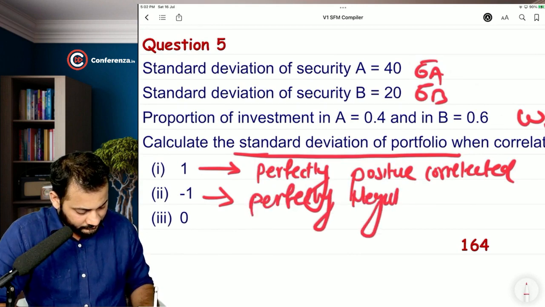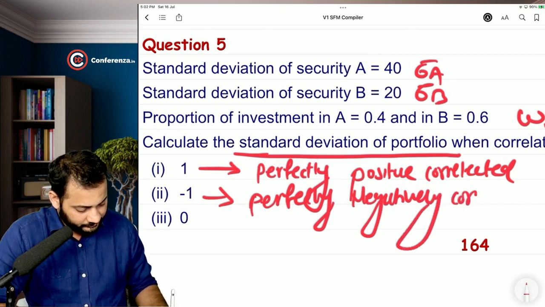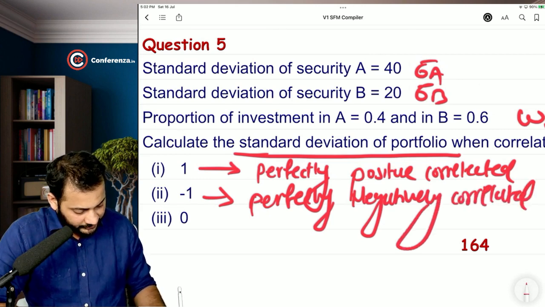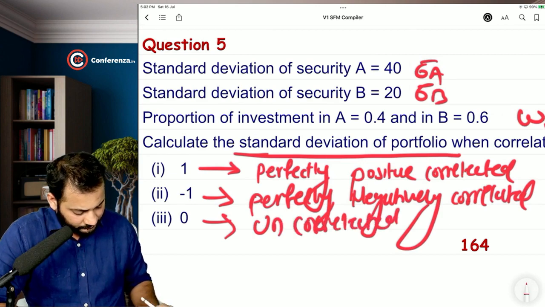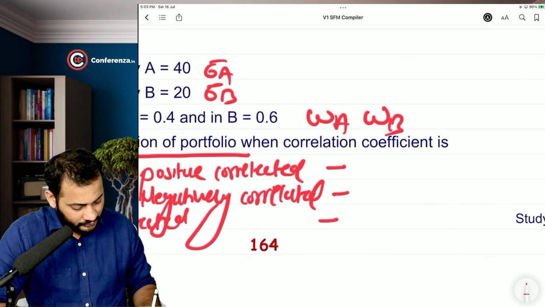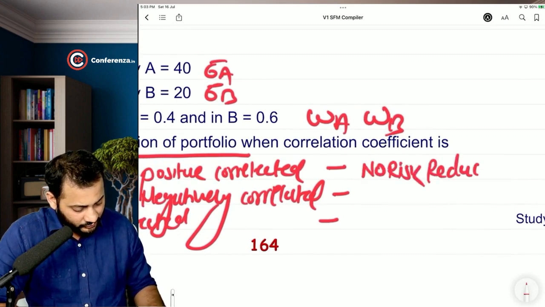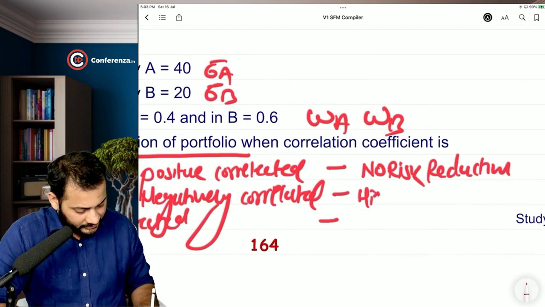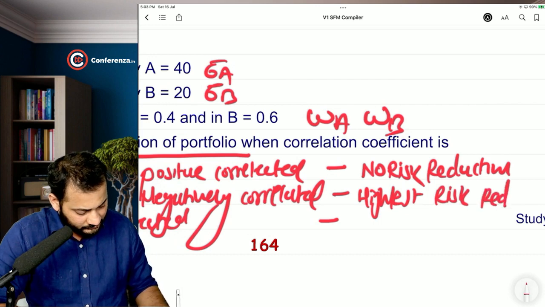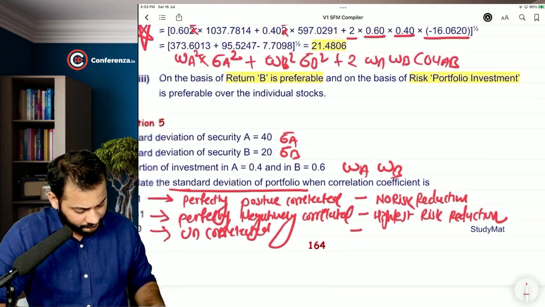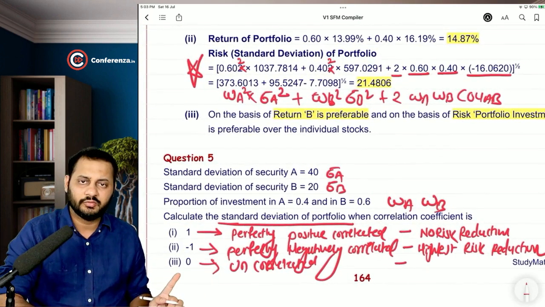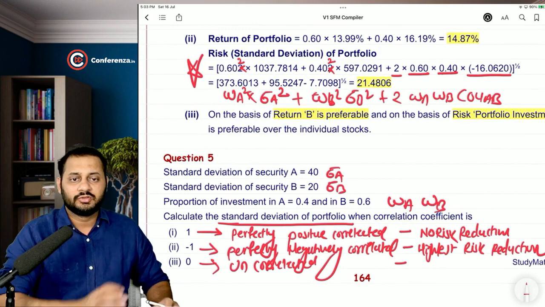Perfectly negatively correlated and uncorrelated. No risk reduction when R is equal to 1. Highest risk reduction when R is equal to -1. And there is some kind of risk reduction also when R is equal to 0. So that is what you want.